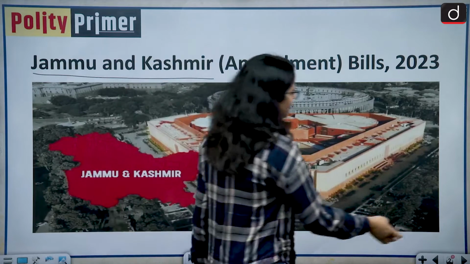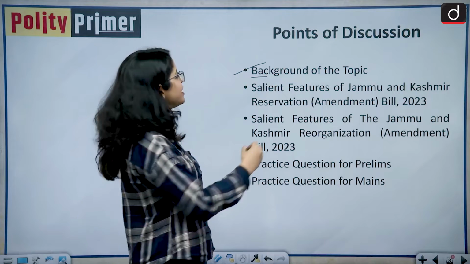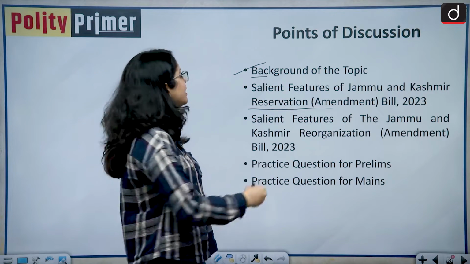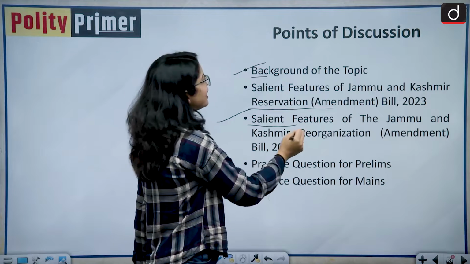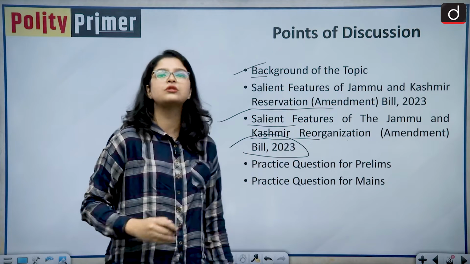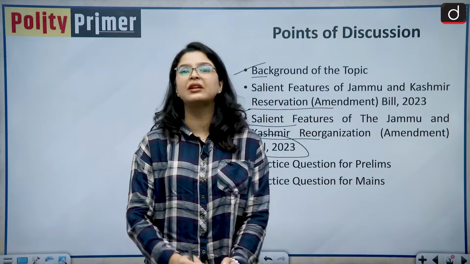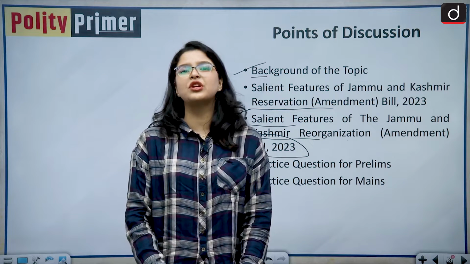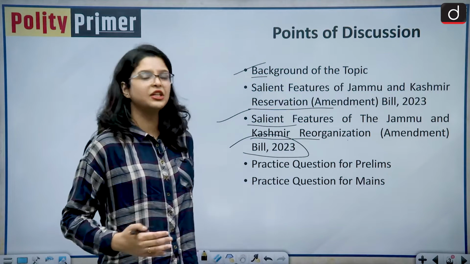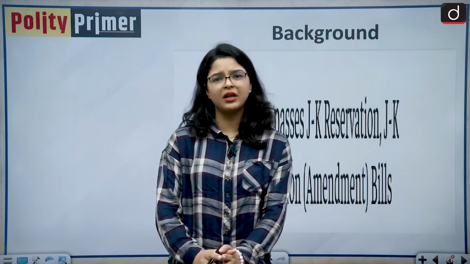So in this discussion, we'll firstly understand the background of our today's topic. Then we'll see the salient features of the Jammu and Kashmir Reservation Amendment Bill of 2023. Then we are also going to analyze the salient features of the Jammu and Kashmir Reorganization Amendment Bill of 2023 that have been passed by the Lok Sabha in its recent winter session. And in the end, we are going to see a practice question for your prelims examination and a practice question for your mains examination.